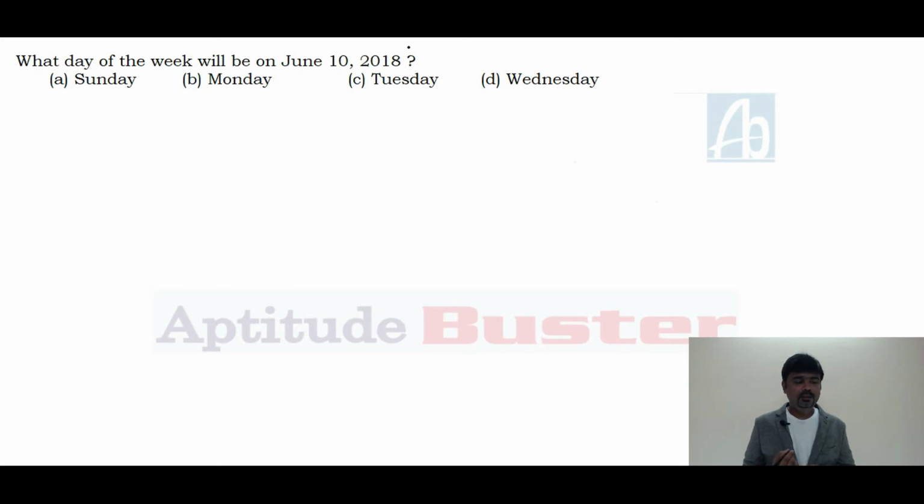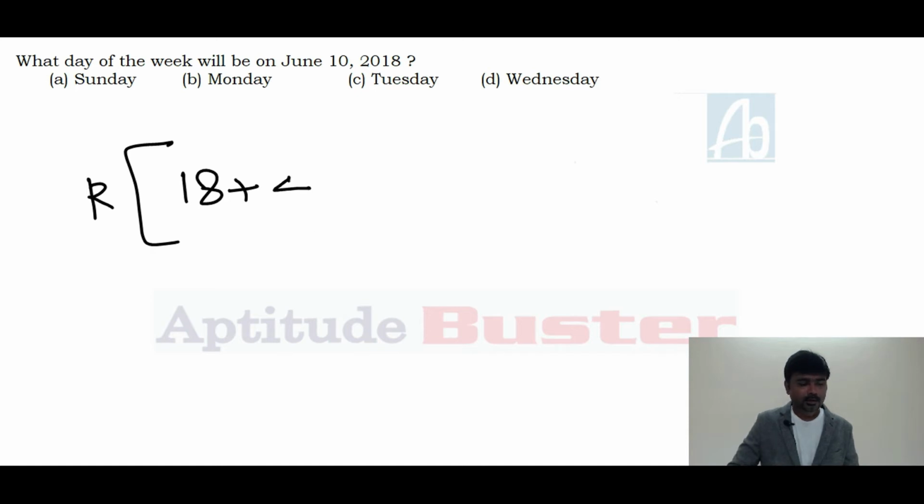What day of the week will be on June 10, 2018? In this one, what's the last 2 digits of the year? 18. Number of leap years? In 18 years, we have 4 leap years. And century key, 2018 minus 2000.